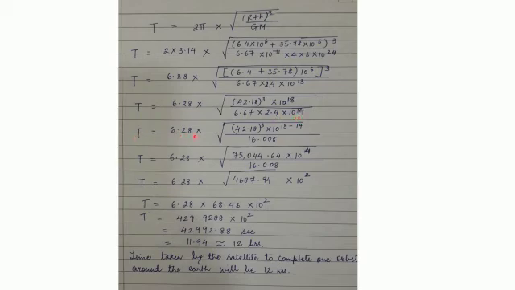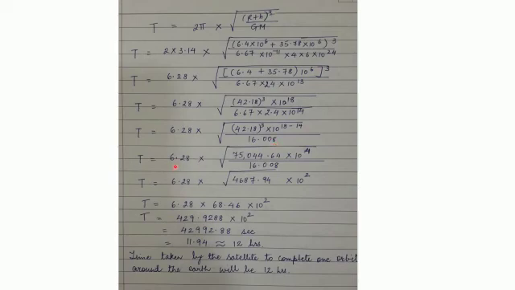T is equal to 6.28 into square root of 42.18 whole cube into 10 raised to 18 minus 14, upon 16.008.